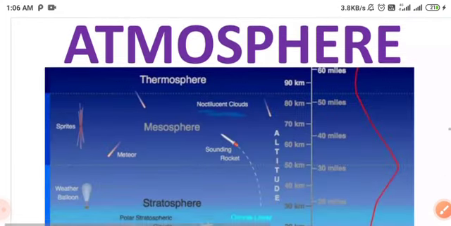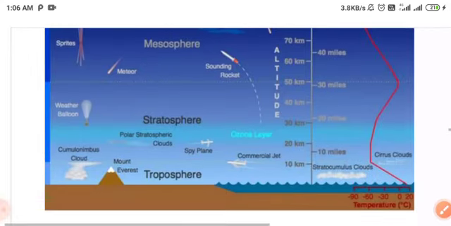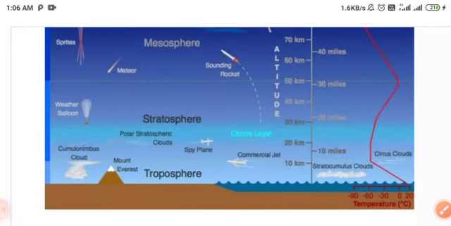Okay, atmospheric layers: troposphere, stratosphere, mesosphere, various spheres available around the Earth.